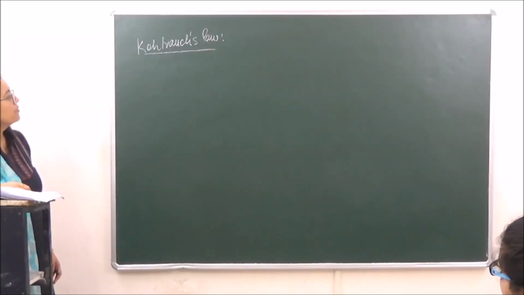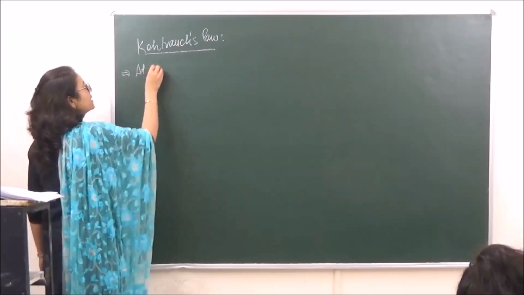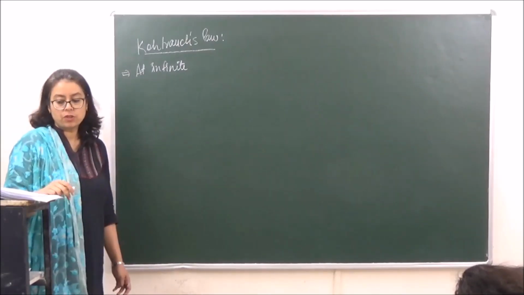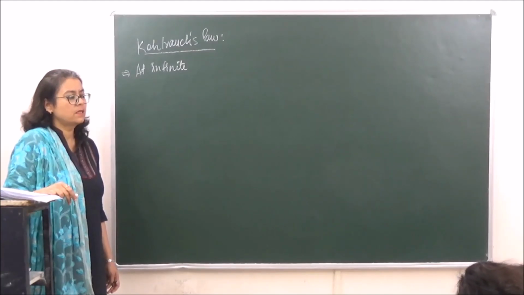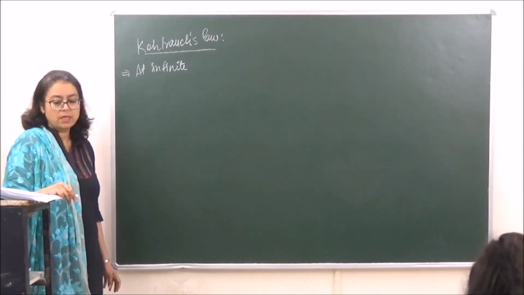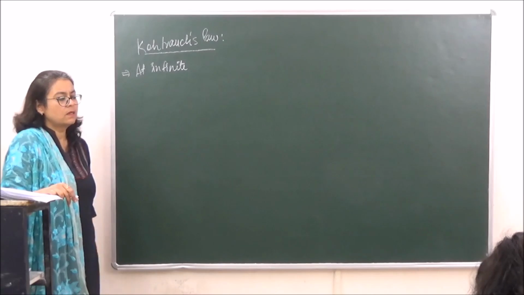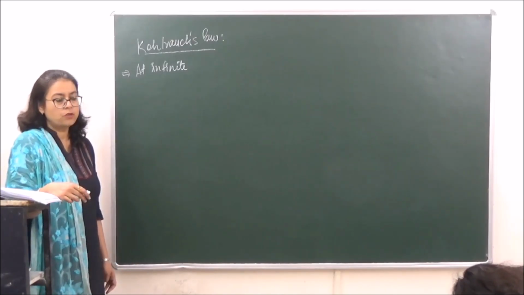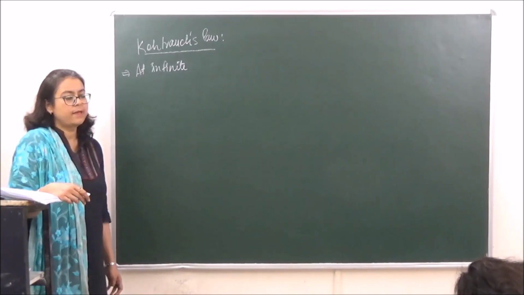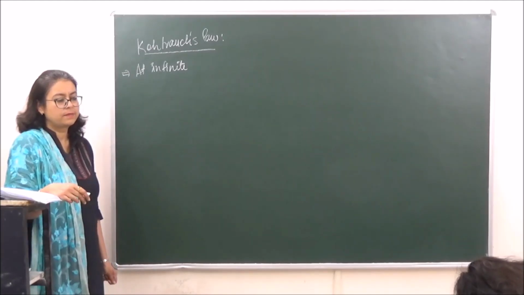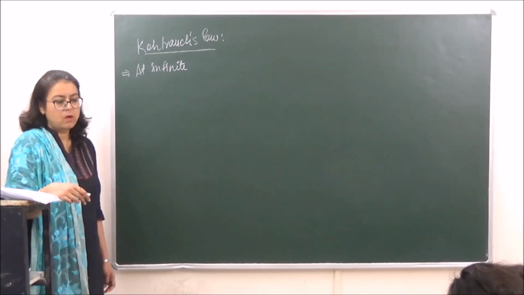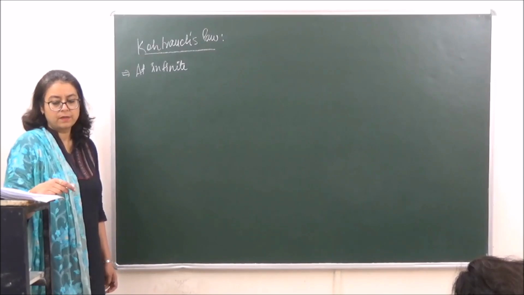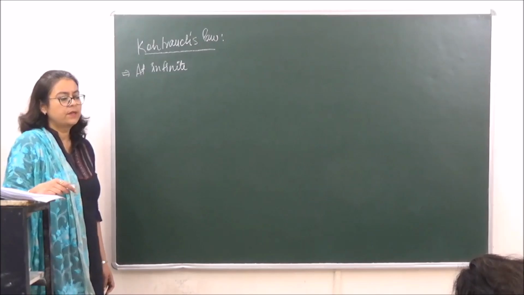Kohlrausch law. You can write down the definition. According to this law, at infinite dilution, when dissociation is complete, each ion makes a definite contribution towards equivalent conductance of the electrolyte, irrespective of the nature of the ion with which it associates.